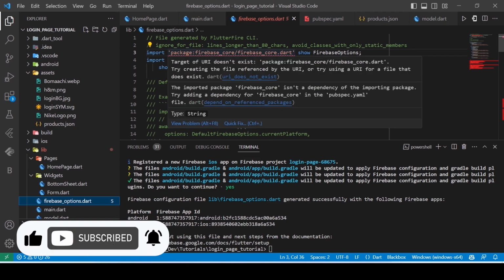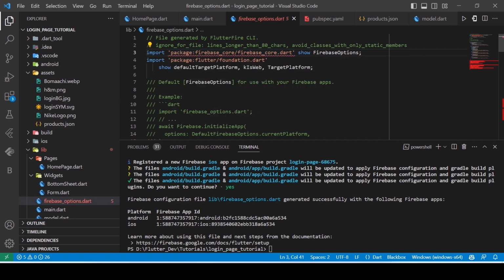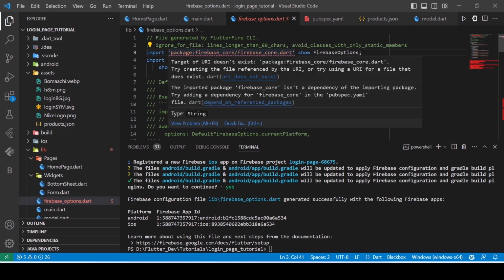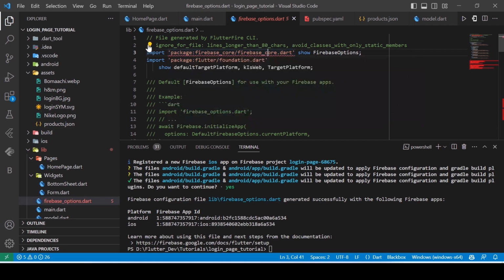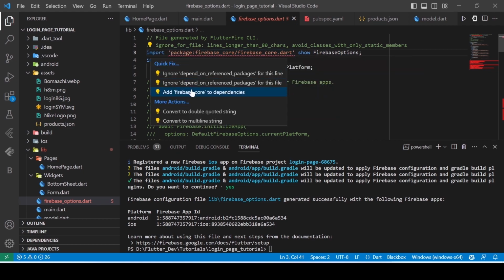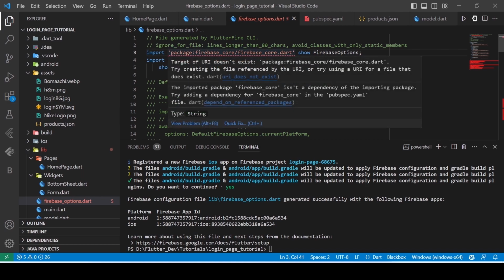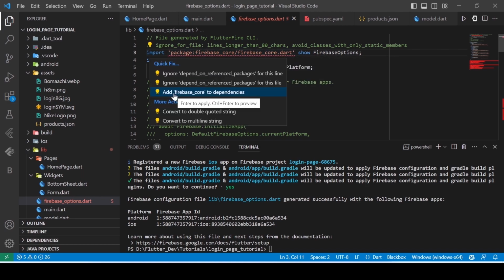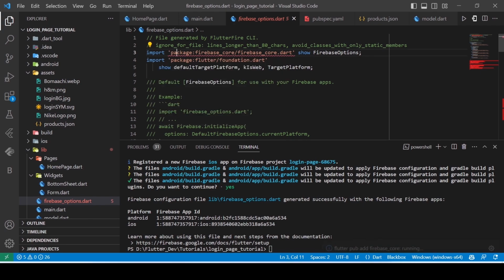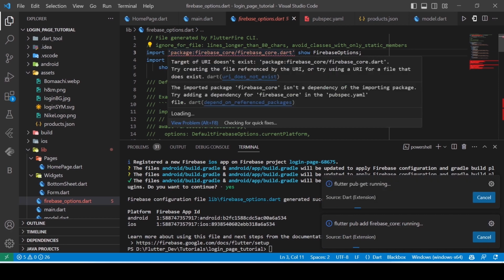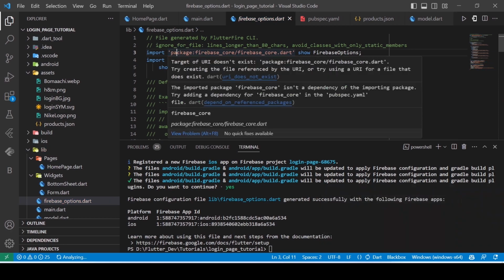Also it is showing us an error, which is basically we haven't yet included the firebase_core dependency into our pubspec.yaml file. So just simply click to this bulb icon. First go here, then simply click on the bulb icon. Then it will give you the option to add firebase_core to dependencies. So simply select that and wait for some time to run the flutter pub get. So yes, here you can see.